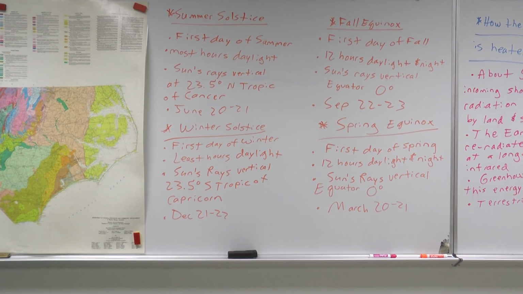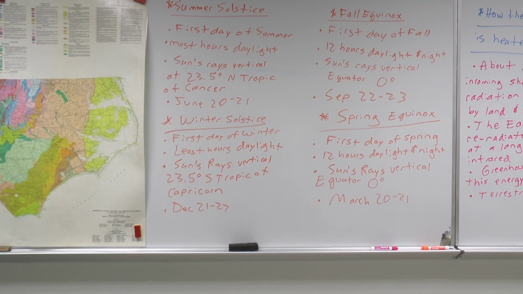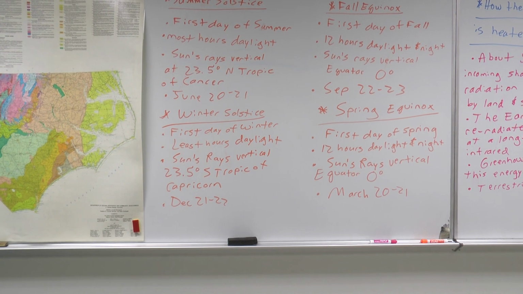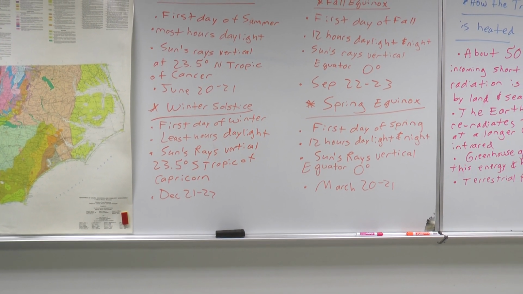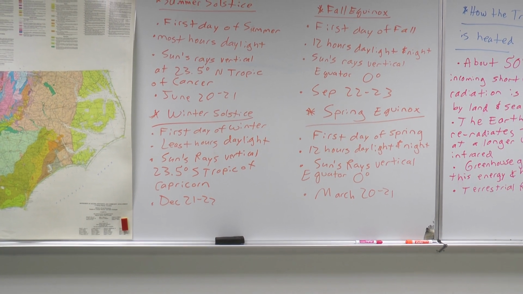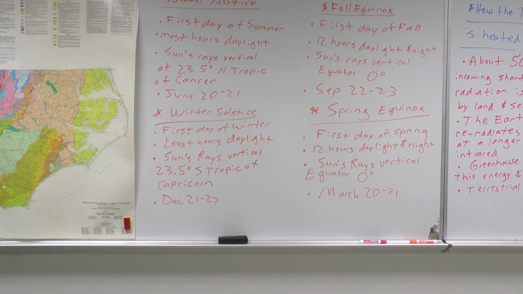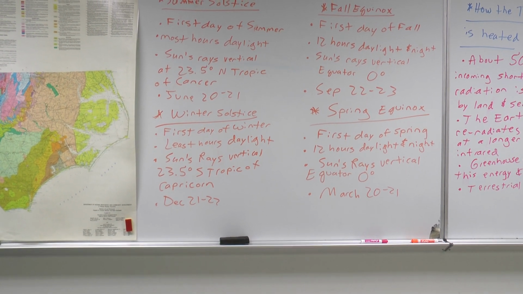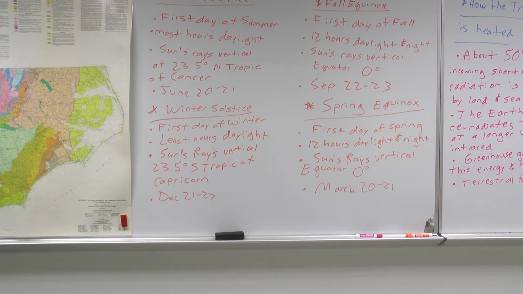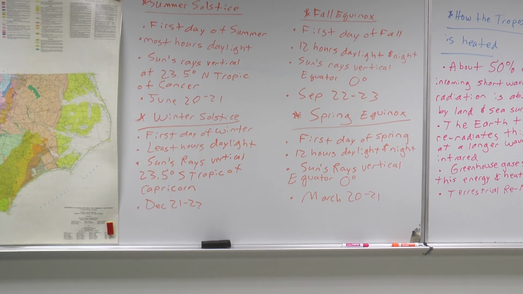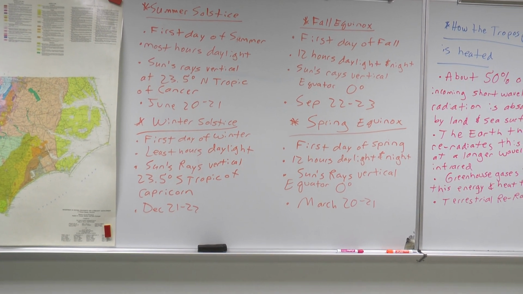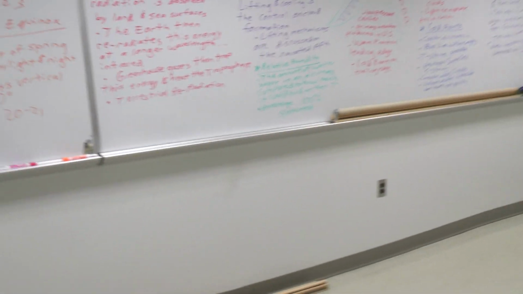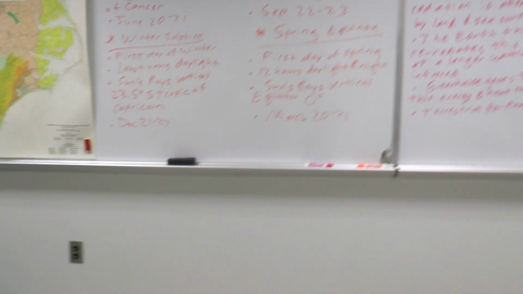Okay, how about the winter solstice? All right, so on the winter solstice, that's the first day of winter. Everybody knows that's the shortest day of the year, least hours of daylight. Sun's rays are vertical where? 23.5 degrees south latitude, also known as the Tropic of Capricorn. And on what days is that going to happen? 21st or 22nd.